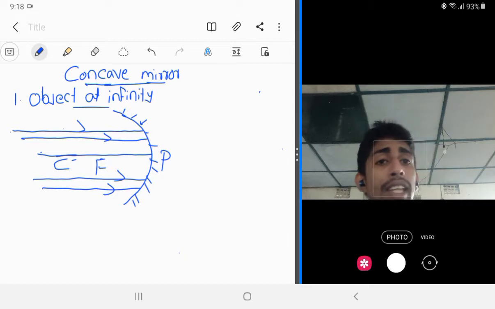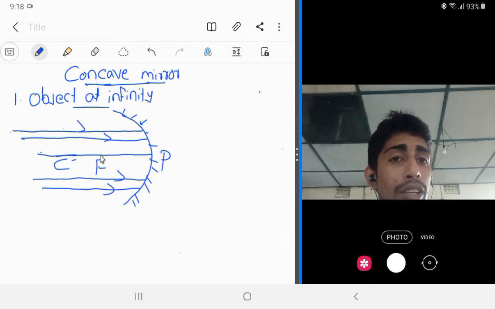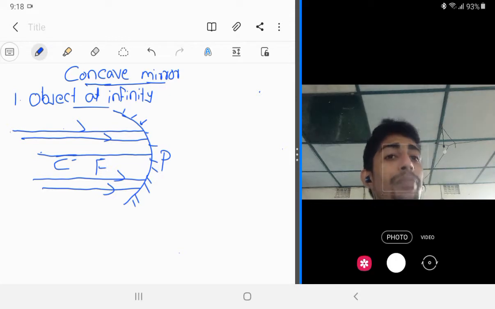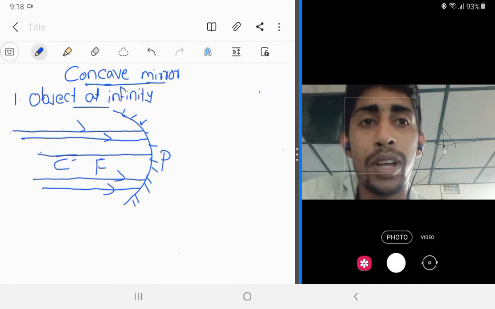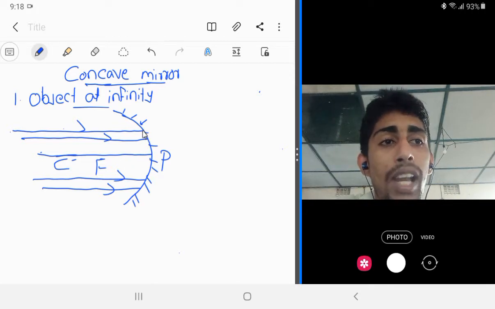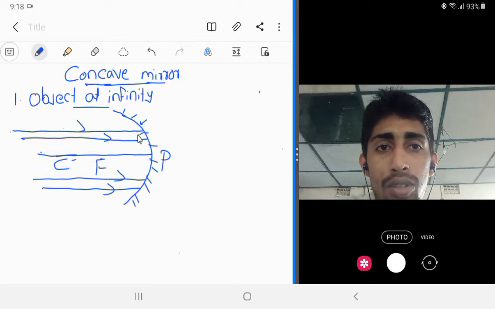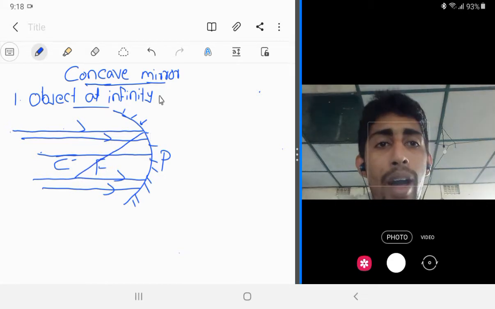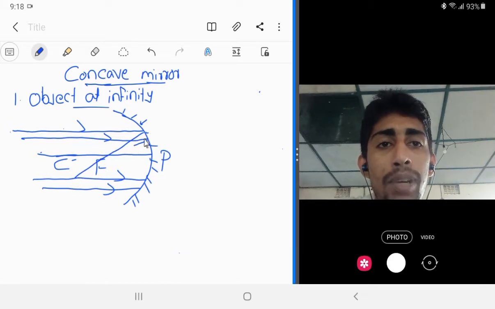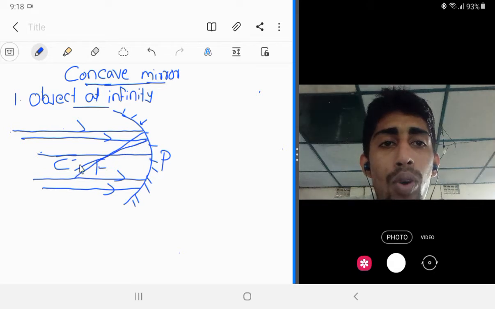We studied that if a light ray is parallel to the principal axis, after reflection the light ray will pass through the principal focus. So after reflection the light rays will pass through the principal focus.